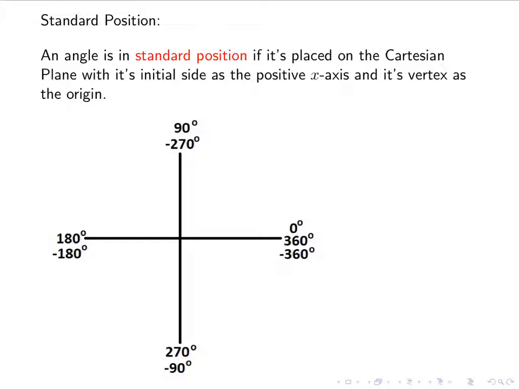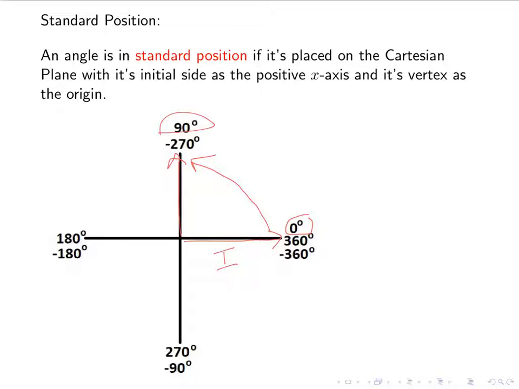So here is the Cartesian plane. So again, the positive x-axis is always going to be my initial side, so that if my terminal side were also the positive x-axis, I would have a 0-degree angle. And as I rotate in the counterclockwise position, so a positive angle, if I stop at the y-axis, I've gone 90 degrees.